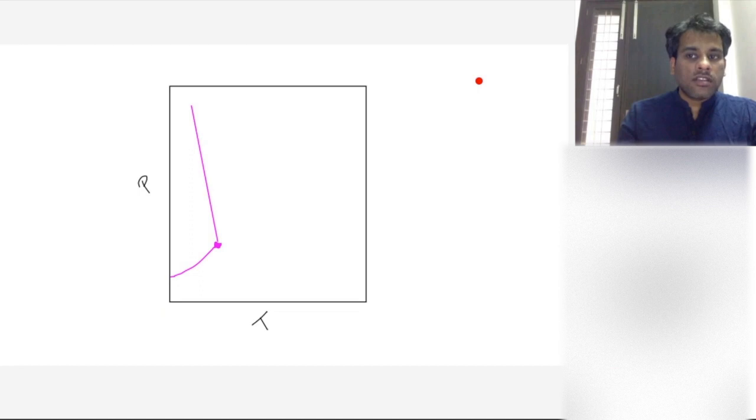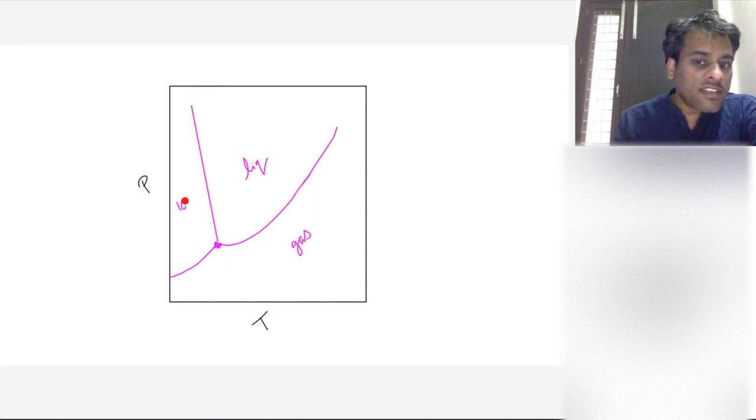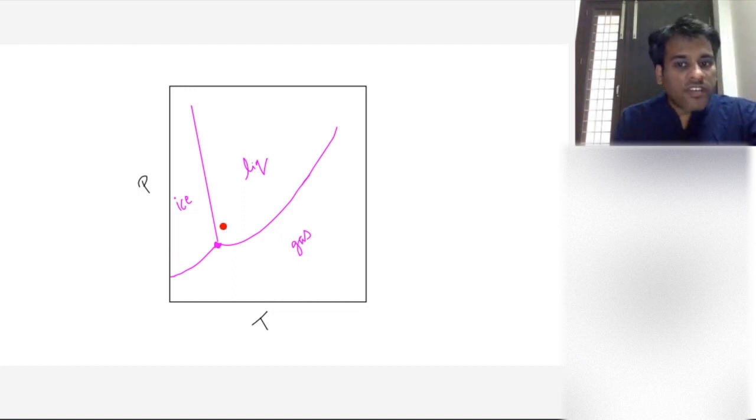And another curve goes like this. Right? This graph shows you the states of matter. Here, this is the point where it is liquid. This is the point where it is gas. And this is the point where the water is ice. Okay? Everybody, can you see this graph? This is pressure and this is temperature.